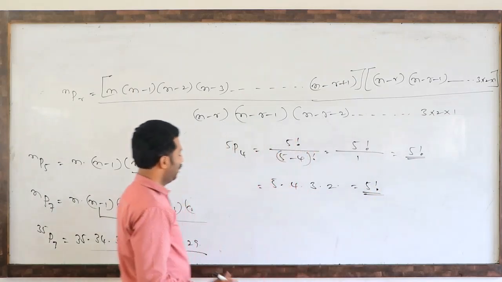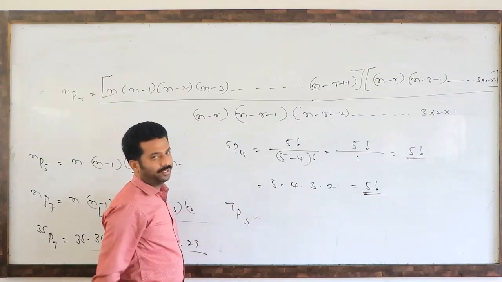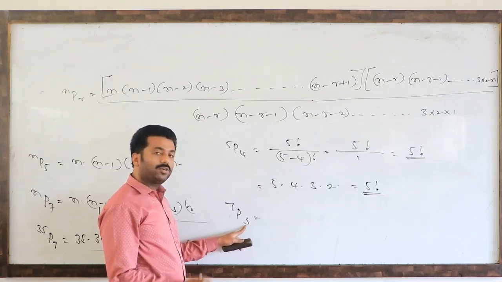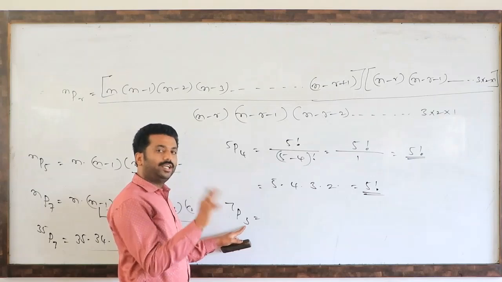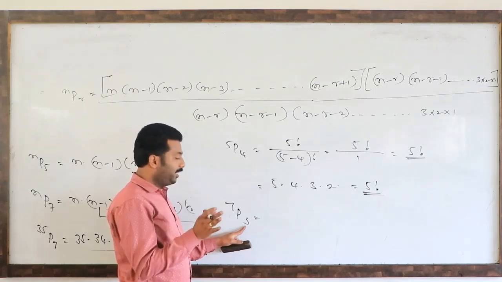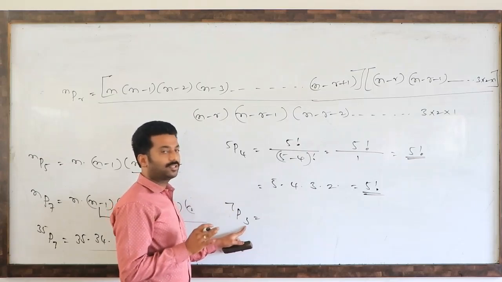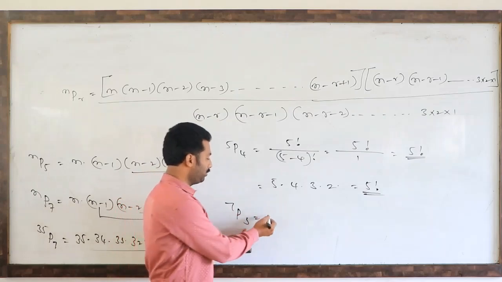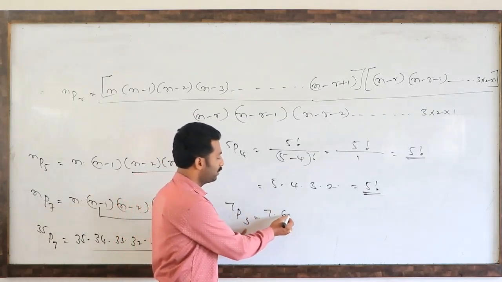Direct answer. Similarly, 7p3, how to write? This suffix 3 is there, how many times have we reduced? 2 times. 3 is there 2 times, 4 is there 3 times, 10 is there 9 times, 6 is there 5 times, 8 is there 7 times, so like that. This suffix 3 is there, only 2 times we have to reduce. First 7 as it is you write, then 2 times, that is 6 into 5.